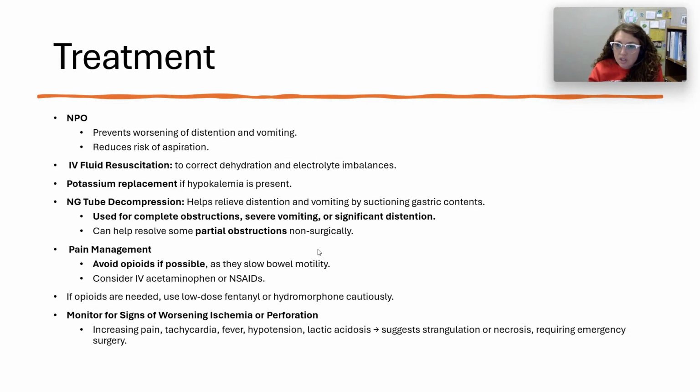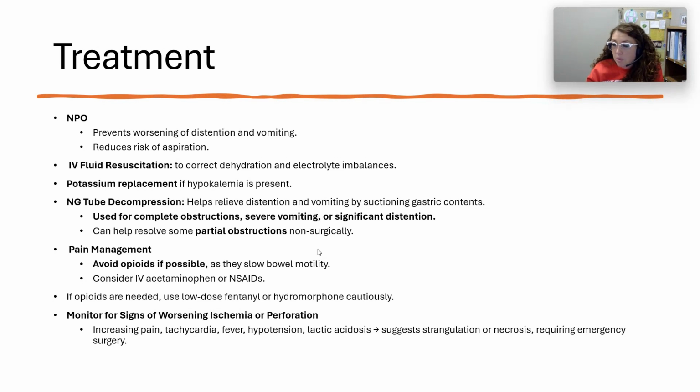IV fluid resuscitation to correct dehydration and electrolyte imbalances, potassium replacement. If they're hypokalemic, we know hypokalemia is a huge risk factor with cardiac dysrhythmias. So I've got to make sure that I'm giving them the appropriate potassium replacement if they do have hypokalemia. NG tube decompression. This helps relieve distension and vomiting by suctioning gastric contents.